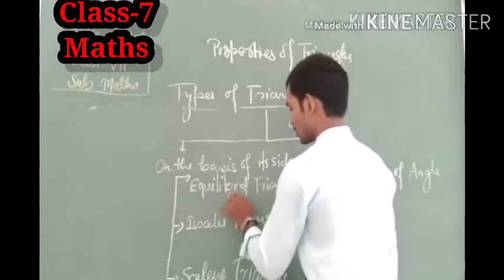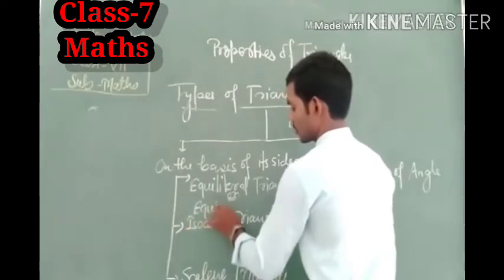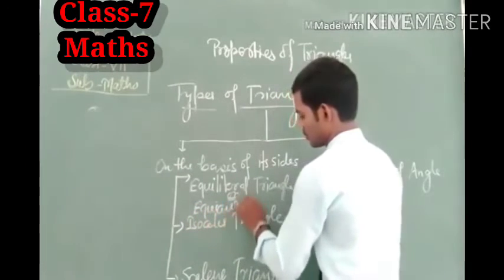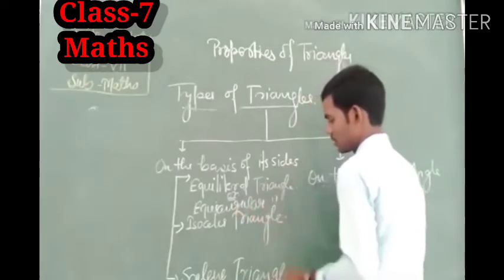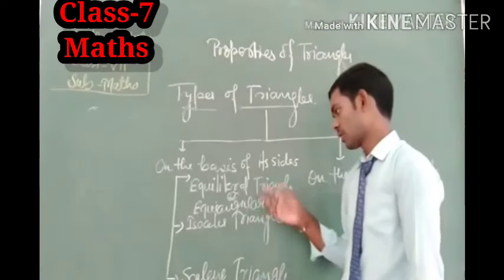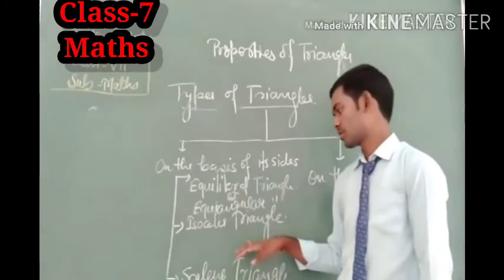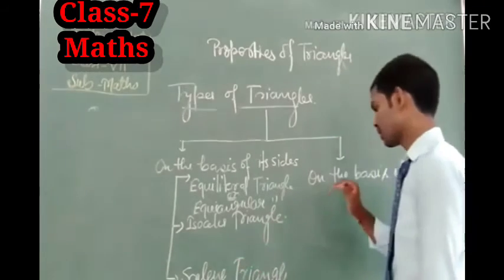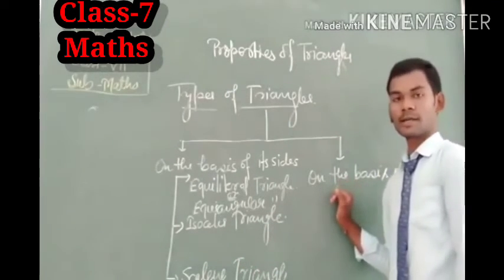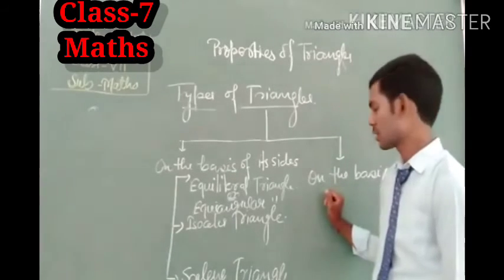Sometimes equilateral triangle is known as equiangular triangle. Why is it so? I will tell you later. First, let us define these one by one. Before giving the definition of this, let us see what the categories of the triangle are when categorized on the basis of its angle.